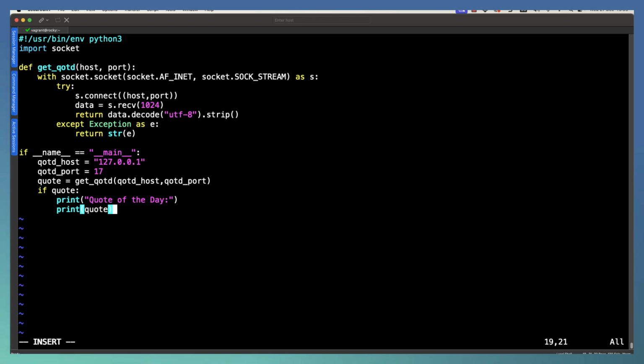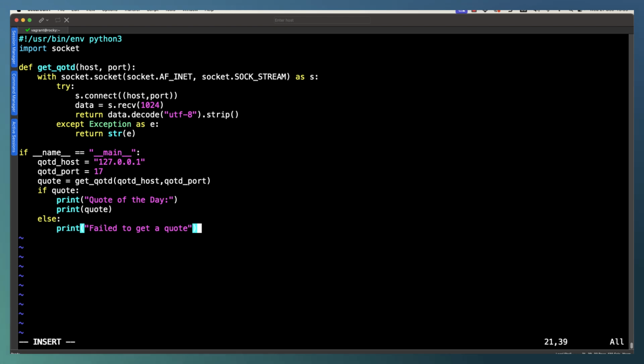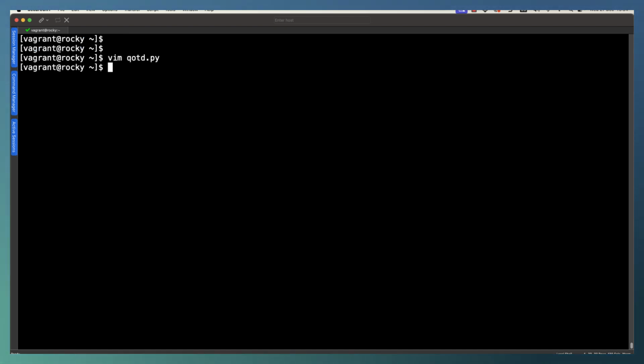And of course, then we can cover our else statement by making sure that we print some kind of message saying the quote wasn't available, or whatever we feel like printing back to our users. So we can go through here and print, put our quotes, and then specify failed to get a quote or whatever error message you feel like passing back. But that's it. This is our code. And as I say, this then becomes quite a simple quote of the day client, and then saves us having to worry about the Control-C at the end of Netcat.